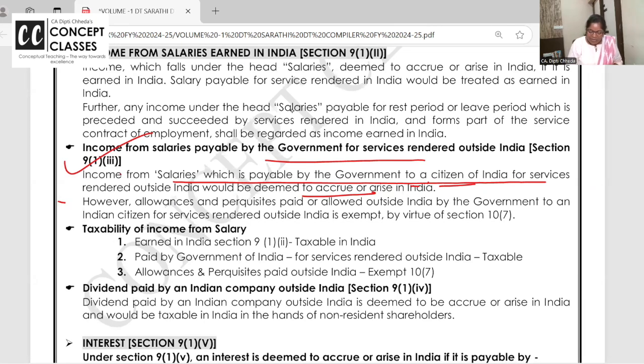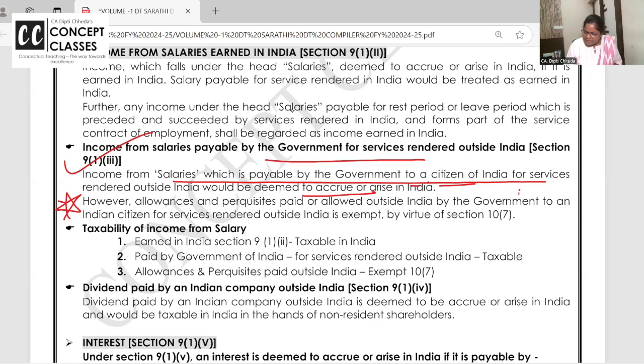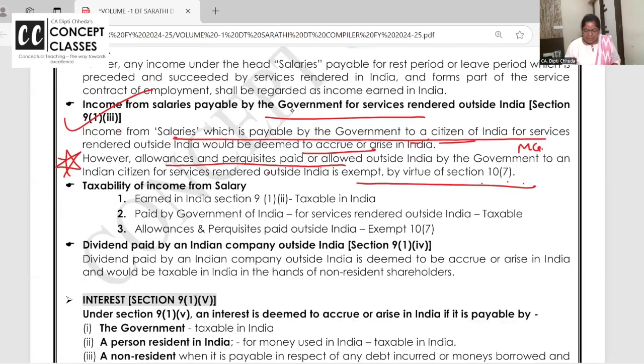Okay. However, important for MCQ. Indian government paying salary outside India: taxable. Indian government paying allowances and perquisites outside India: exempt, under section 10(7).